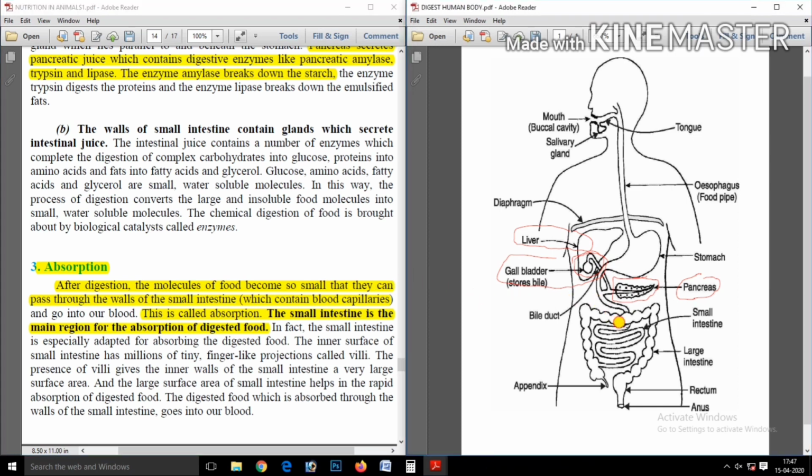See here, this is the small intestine, and surrounding this small intestine there are lots of blood capillaries, and from these blood capillaries the soluble small food particles get absorbed and mixed into the blood. So these blood capillaries take the food from the small intestine.